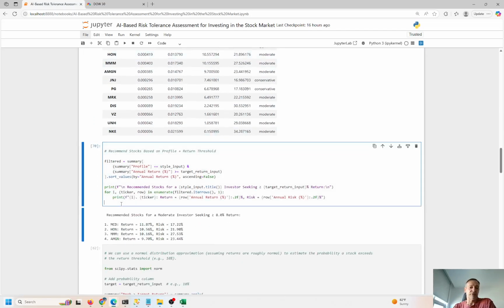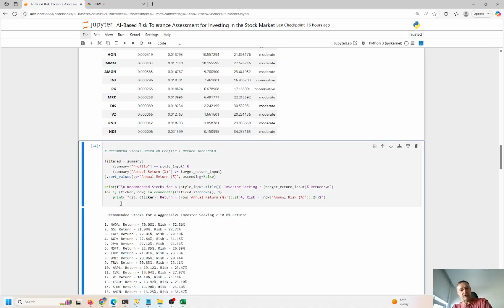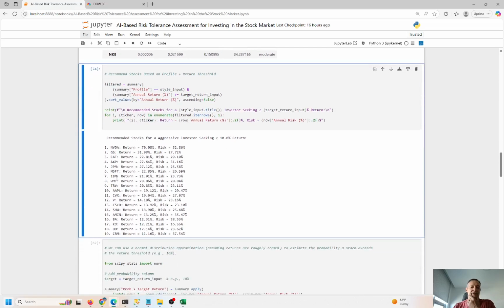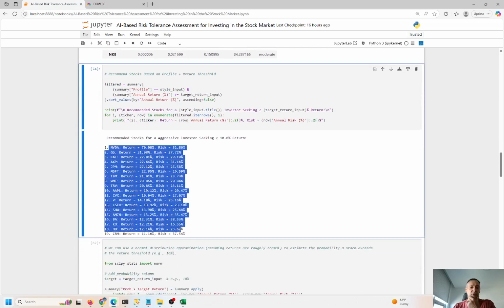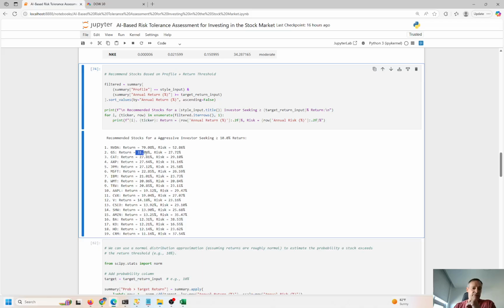I said aggressive profile, right? So it's going to go map all those stocks based on what I selected. Now I want 10% return, and I have more of an aggressive risk profile. So these stocks are now recommended to me, right? Before I had 4, now I have 19 stocks, right? So this is sort of like the sort of stocks I want to be invested in based on historical performance. And again, into the future, this could be different, but NVIDIA's got 70% return.